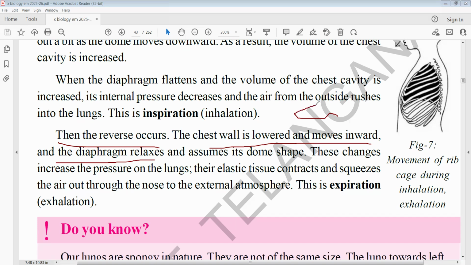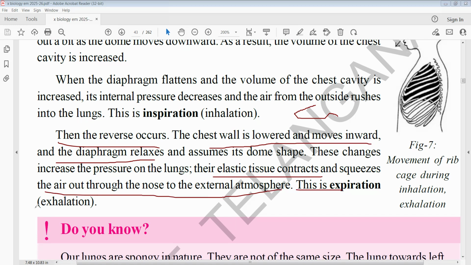Its dome shape changes and increases the pressure on the lungs. So immediately the pressure in the lungs increases. So the elastic tissues contract and squeeze air through the nose to the external atmosphere.